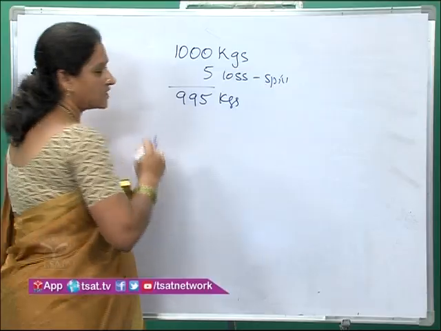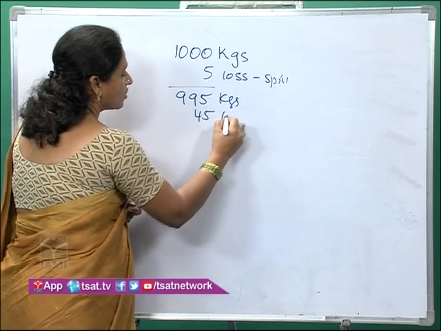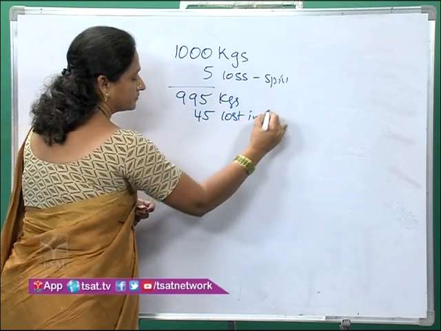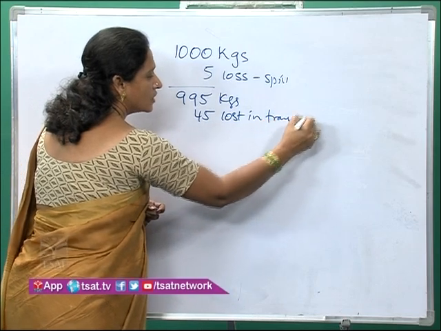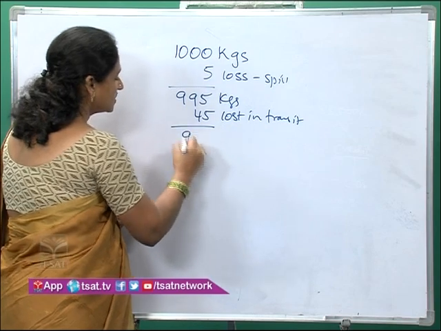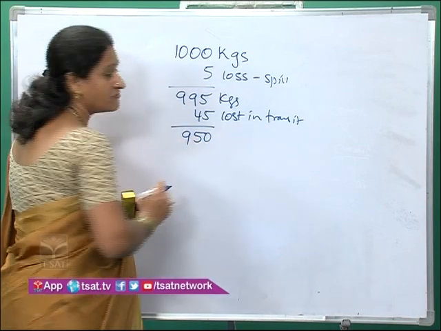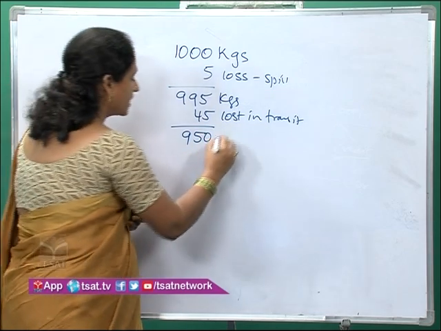And from that, say 45 kgs are lost in transit due to negligence. Then how many goods reached the consignee? The consignee received only 950 kgs of rice.